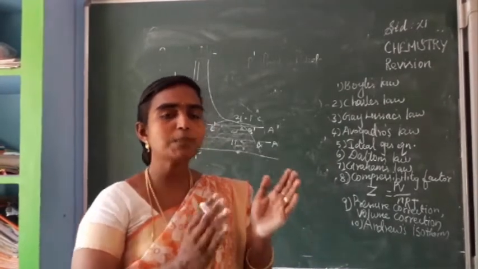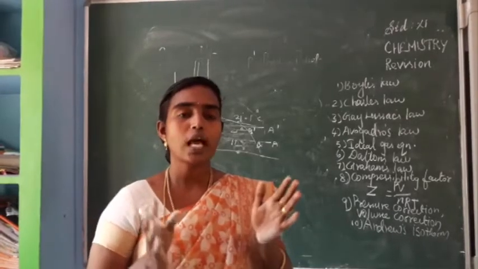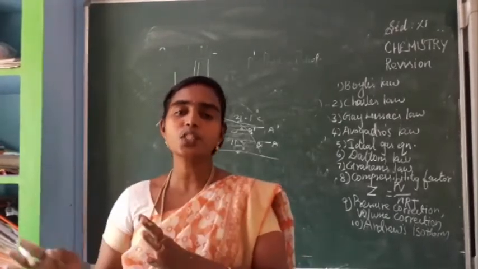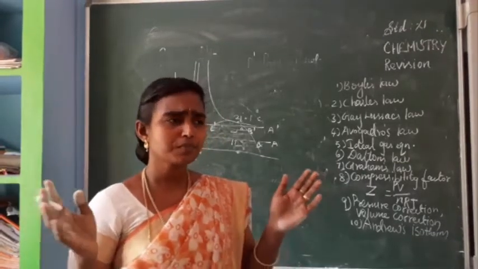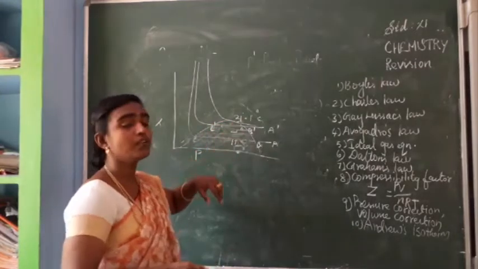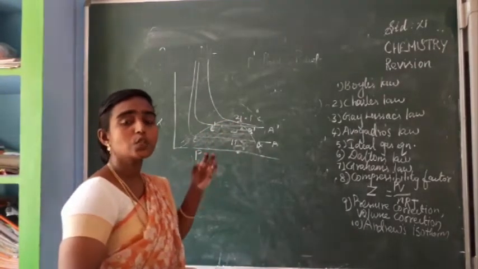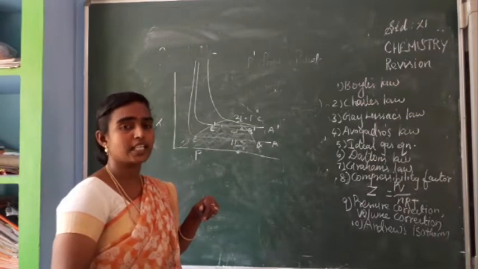Okay. So this point is called the critical temperature of carbon dioxide. So the Andrews isotherm is useful to find out the critical points. So what's the critical point of carbon dioxide? That is 31.1 degrees Celsius.